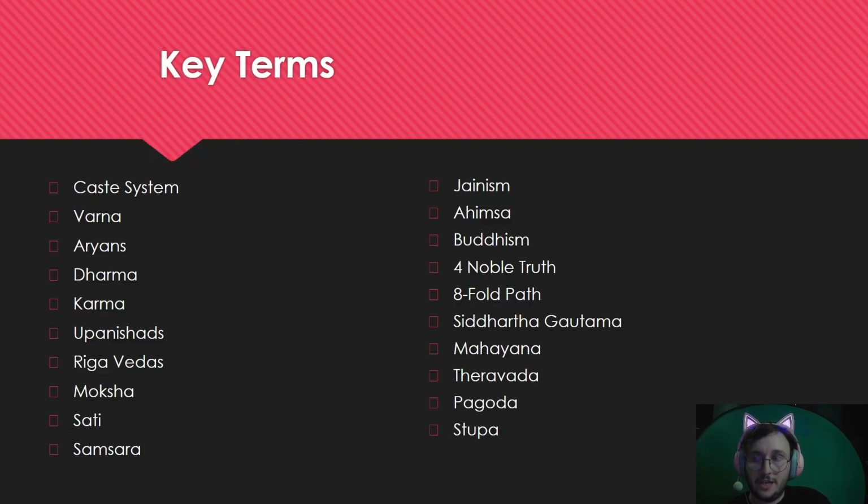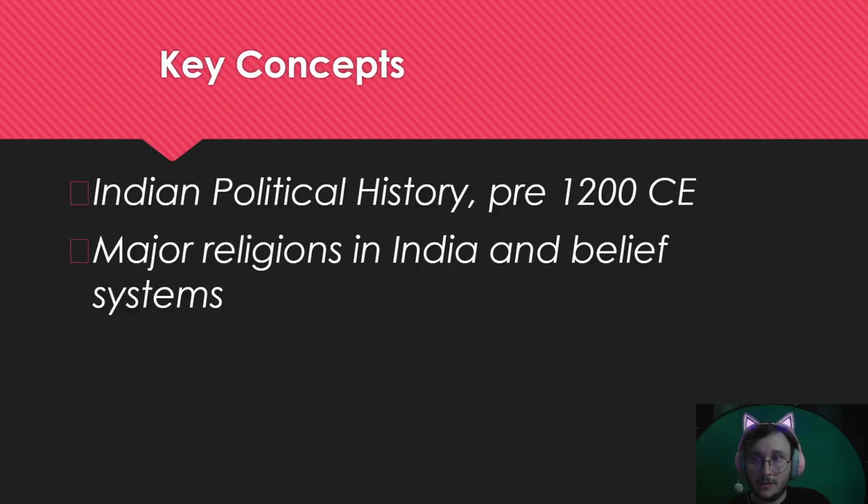So our key terms for today are going to be the caste system, Varna, Aryans, Dharma, Karma, the Upanishads, Rig Vedas, Moksha, Sati, Samsara, Jainism, Ahimsa, Buddhism, Four Noble Truths, Eightfold Path, Siddhartha Gautama, Mahayana, Theravada, Pagoda, and Stupa. Our key concepts for today are going to be the Indian political history pre-1200 and the major religions in India and belief systems.